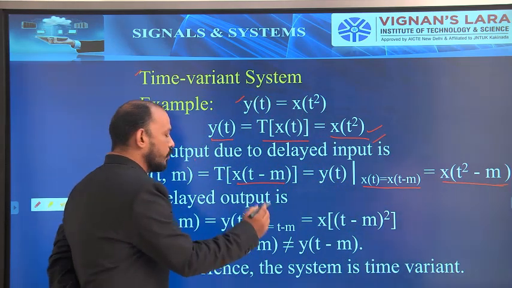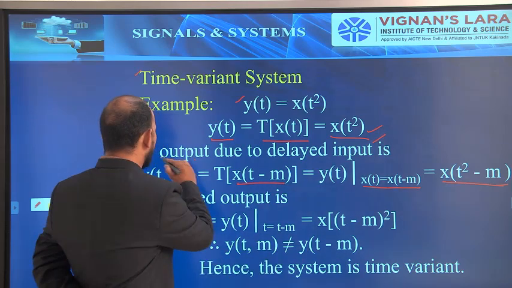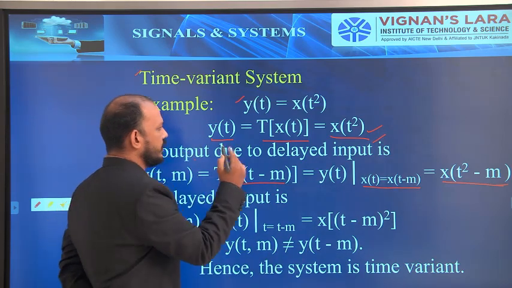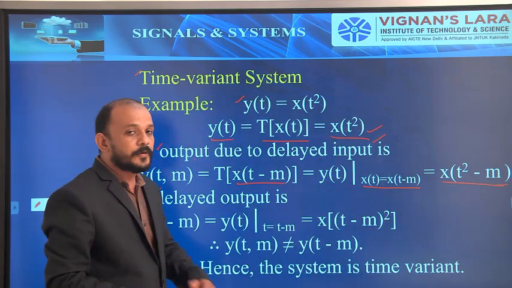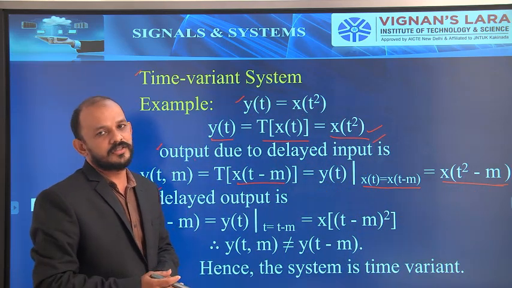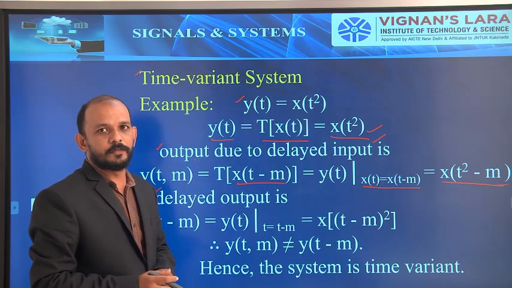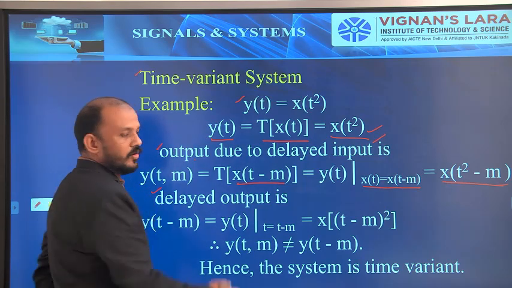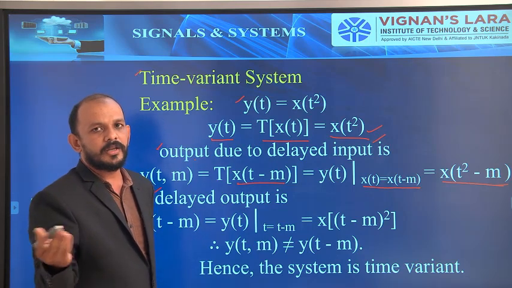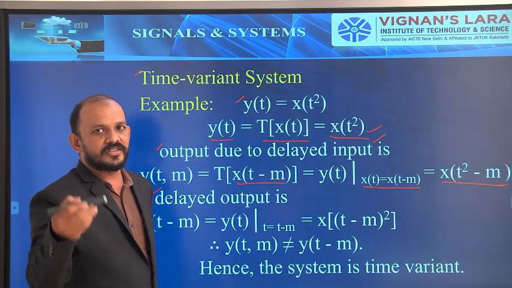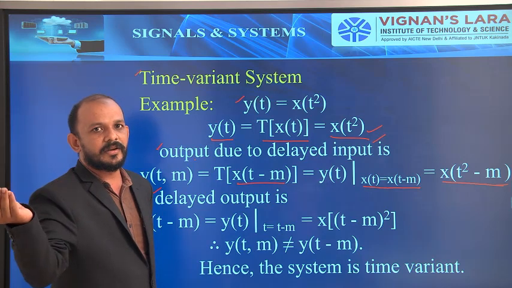Okay. So the output due to the delayed input is x of t square minus m. Now I need the delayed output. What is the delayed output? It is a very simple one. The output is y of t, and it is delayed by m seconds. So I have to write y of t minus m. Wherever there is a t, we have to replace that t with t minus m.